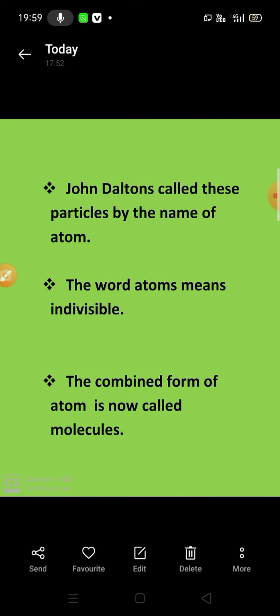Another Indian philosopher, Pakudha Katyayana, also spoke about atoms, and he proposed that the particles of matter normally exist in a combined form, and various combinations of particles give us various kinds of matter, and all matter is made up of small particles called atoms and molecules. An English scientist, John Dalton, called these particles by the name of atoms. The word atom means individual, and the combined form of atoms is now called molecules.